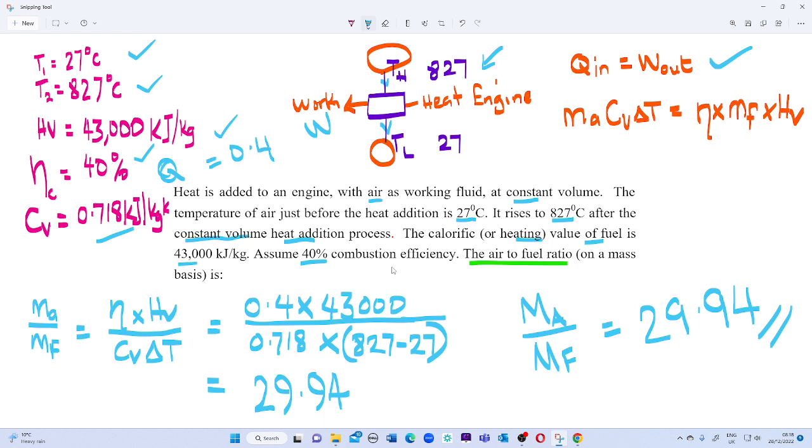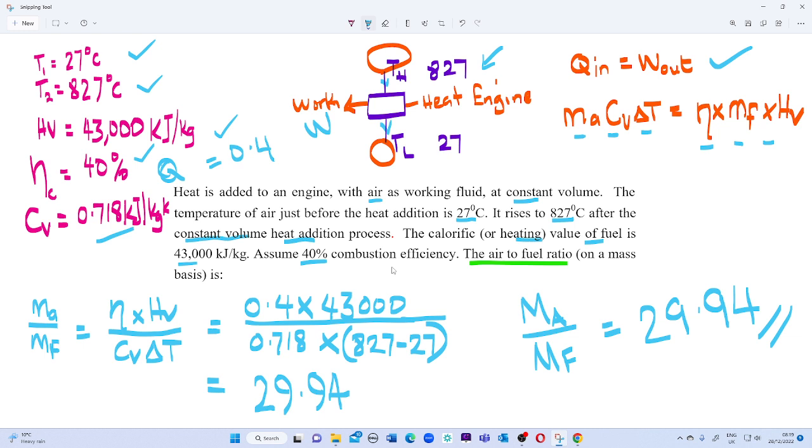for the constant volume heat addition process for an ideal gas equals Ma Cv dT, that is the product of the mass of the air, the constant volume specific heat, and the temperature change, equals the combustion efficiency of the heat engine multiplied by the mass flow rate of the fuel multiplied by the heating value of the fuel.